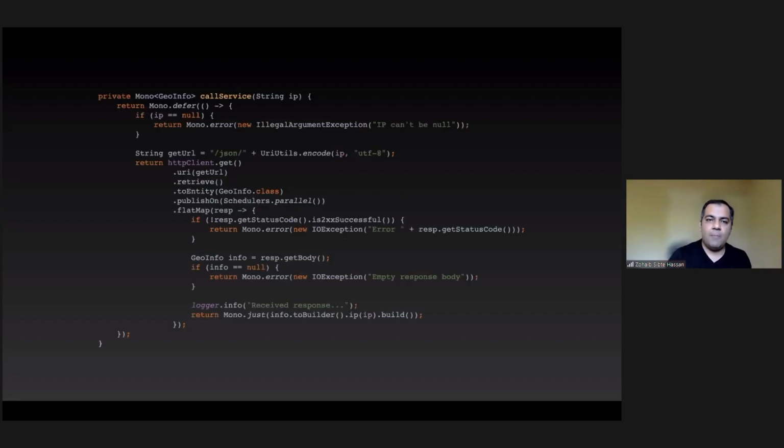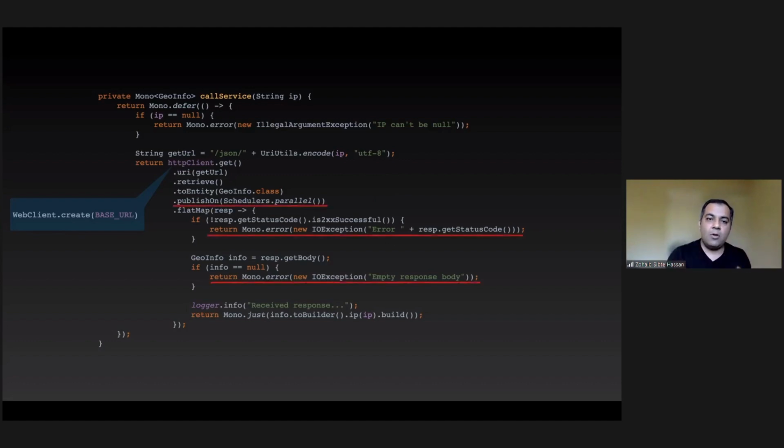Let's look at the same call that I did in Kotlin a minute ago, where you saw a linear piece of code, and I'm trying to do the same call with Reactor over here. I create a Mono defer. Then I have an HTTP client, which is again a web client. I create a URI, I retrieve it. I say publish on this and flat map, and then in the body you have this bunch of code to do the whole post-processing of the response.